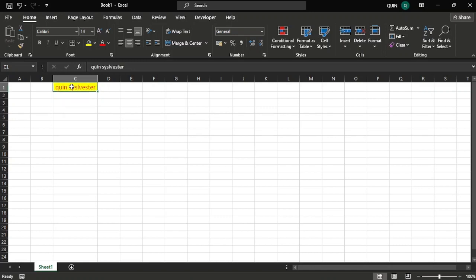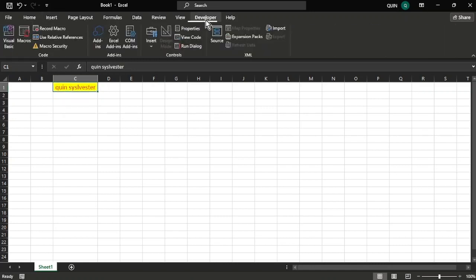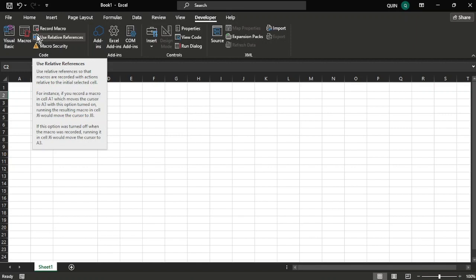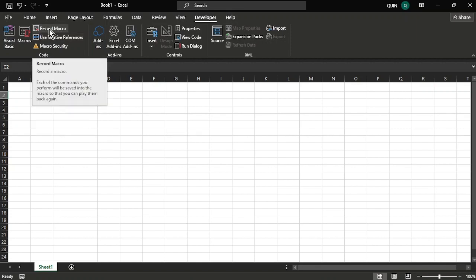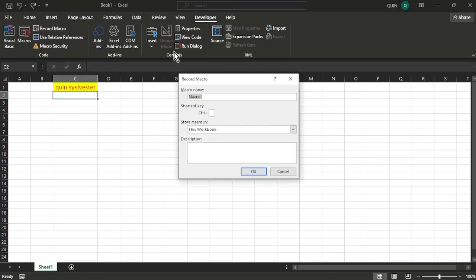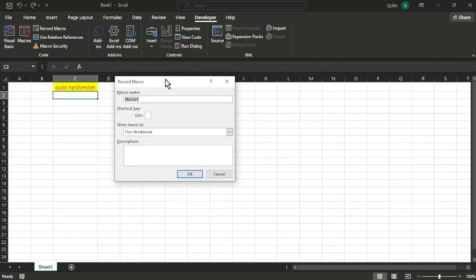today we are going to do this using the VBA, so you can do this using the record macro option. Remember, this is in Microsoft Office 2021. Now, what we need to do first is to select a cell where that macro is going to be affecting. The next thing is to hit the record macro button up here. When this pop-up comes, you are supposed to give the name to that macro.